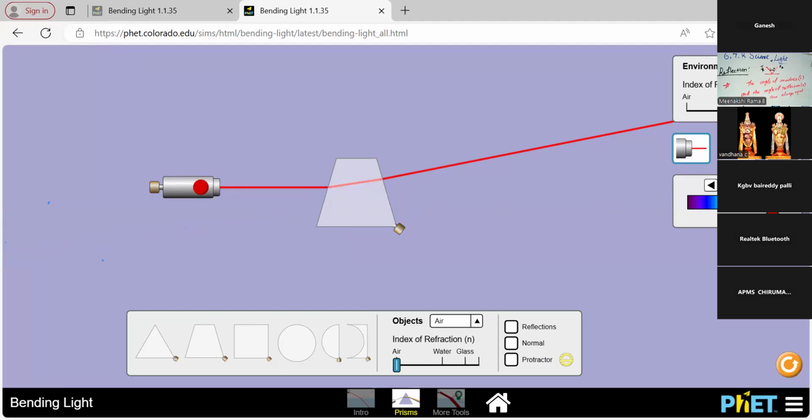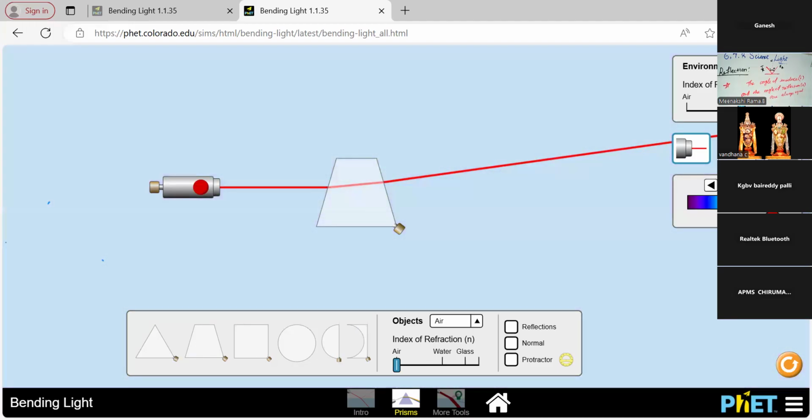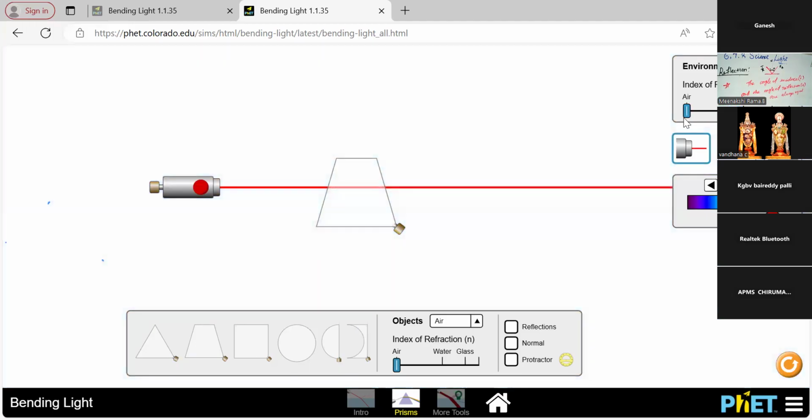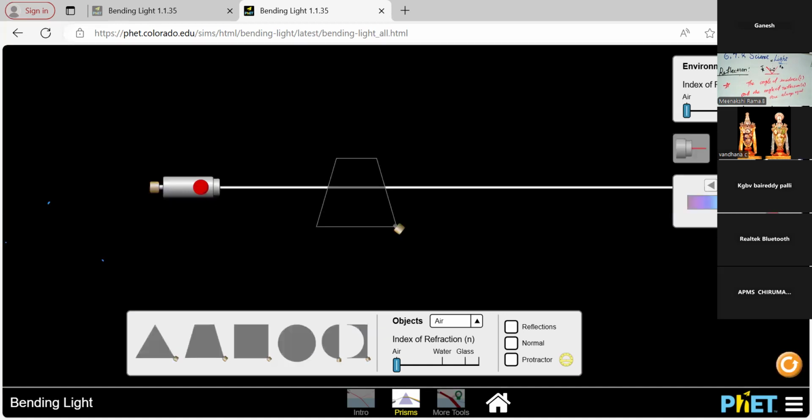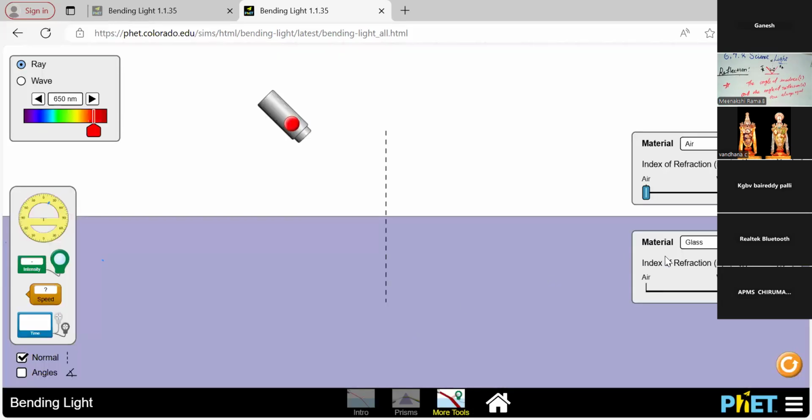When I'm choosing this, I'm changing the part, water medium and air medium. So how is the light passed in that area? In the dark place, the light travels in a straight line only. In the second part, what we learned is how the prisms are created. When I pass the light through the prism, how the light is passed, how the light is reflected, how the waves are created. Next one is some more tools.